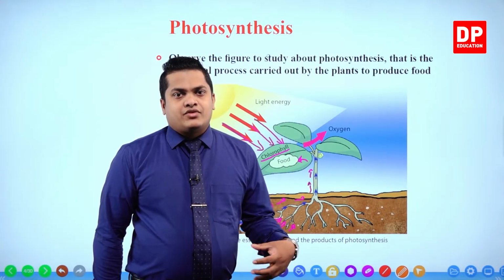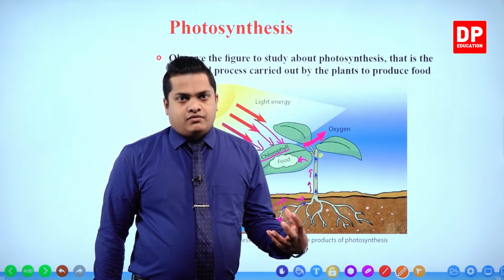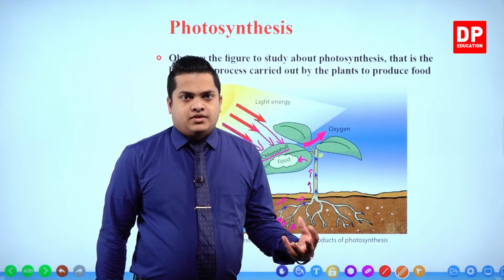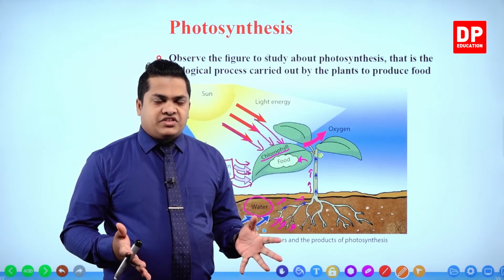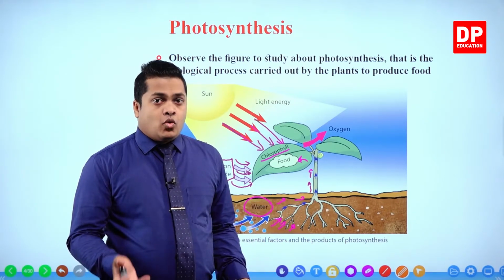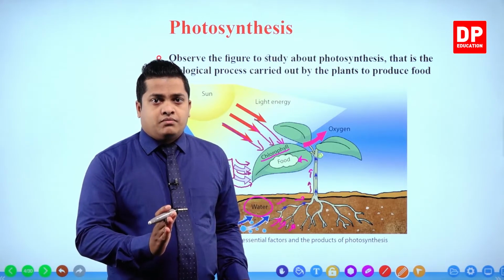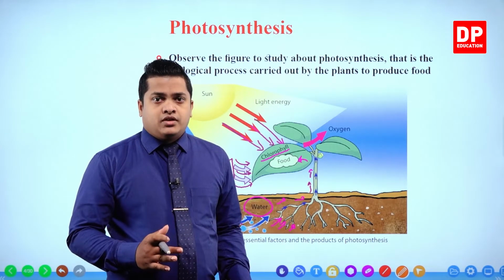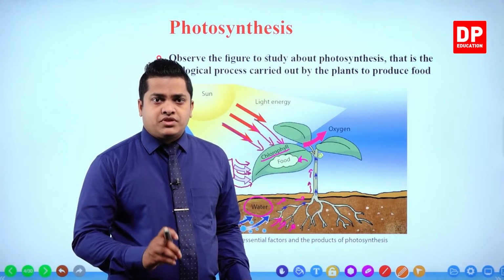Byproduct means a secondary product which is not needed for the plant from the photosynthesis process. Actually, oxygen is very important. Now you know that the byproduct which is getting created during the photosynthesis process is oxygen. Oxygen is very important for the plant for their respiration. Plants are also going to respire, right? Plants need oxygen for their respiration process.